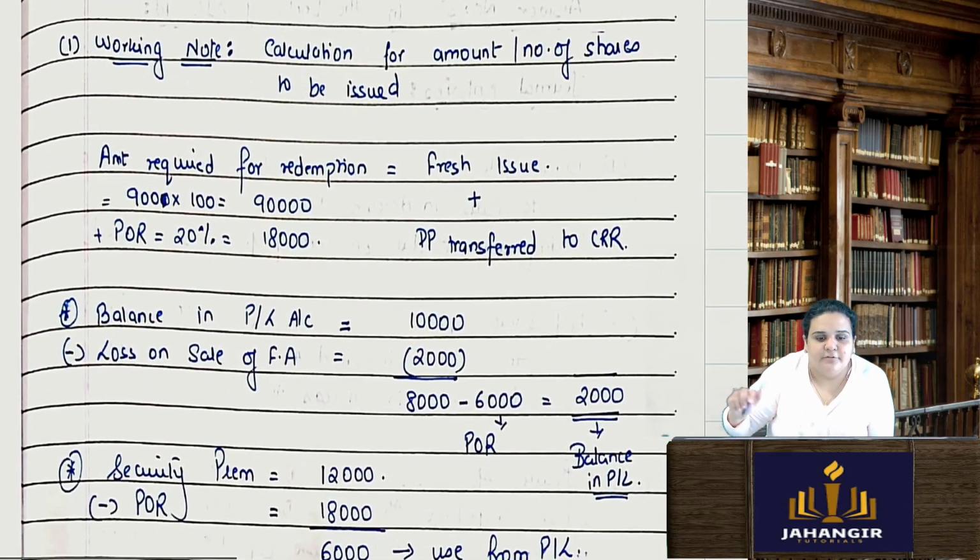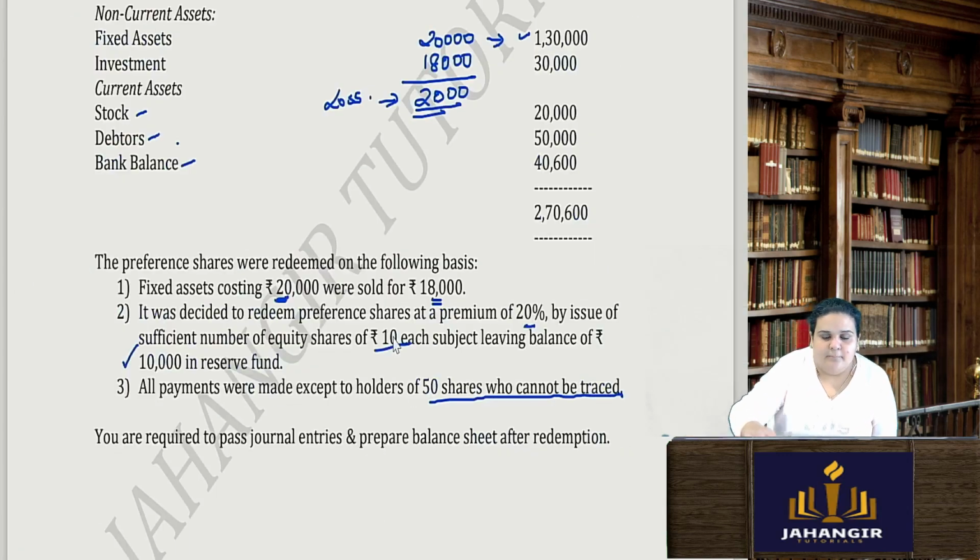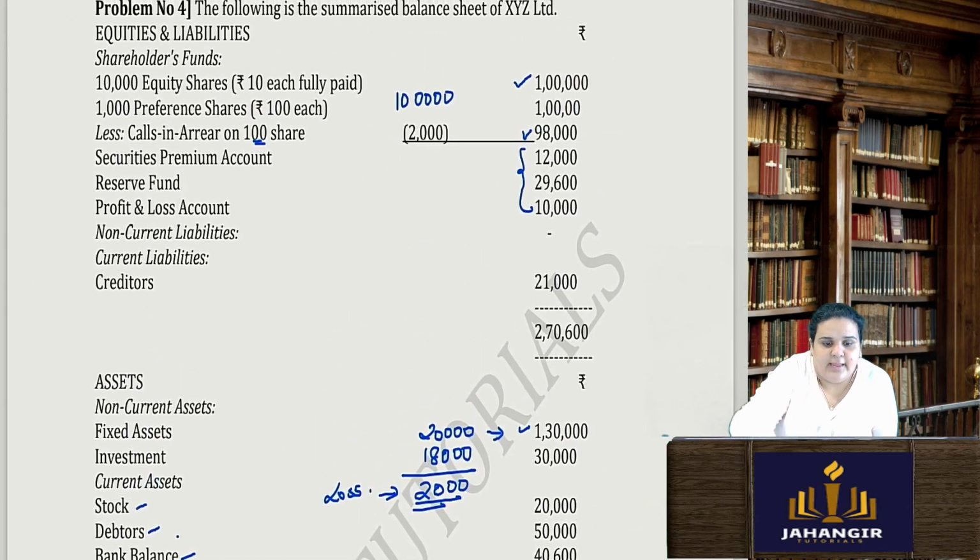Calculation for the number of shares to be issued. Amount required for redemption. How many shares will I take for redemption? I have 1,000 preference shares, but there is call in arrears on 100. I can never redeem a preference share if it is not fully paid up. You have to make the payment first, for the company to redeem. You are not paying the call money.